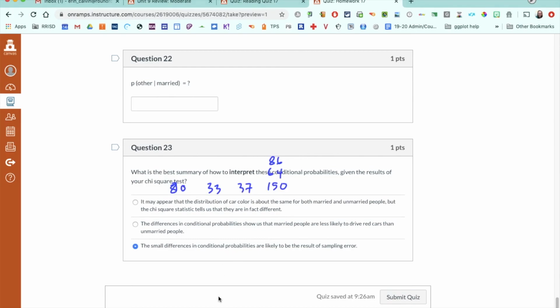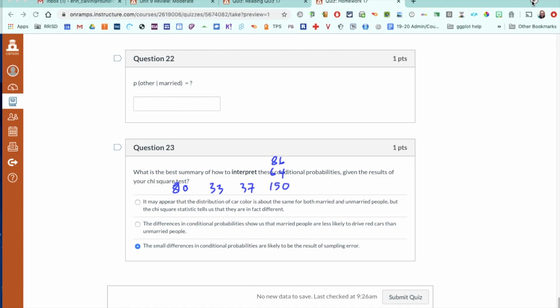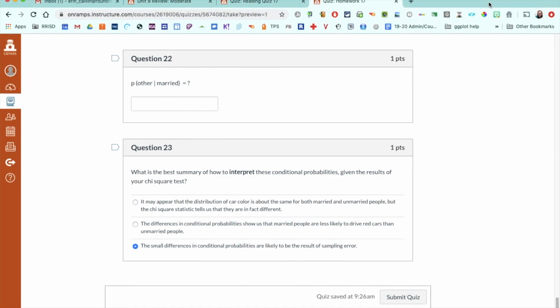So what that would mean is that those small differences in the conditional probabilities could just be sampling error. This particular sample had a tiny difference between married and unmarried, but it wasn't a significant enough difference for us to believe that overall married people drive different color cars than unmarried people. So those differences were small, so they were probably just due to sampling error. The sample we got just happened to have those small differences.